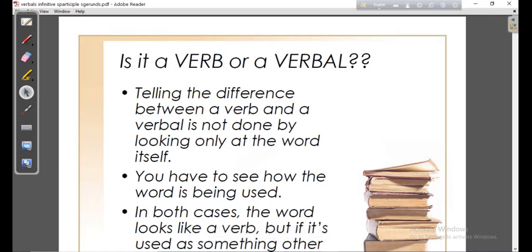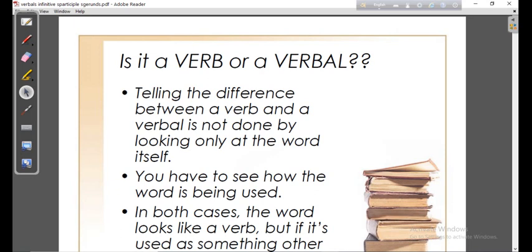Telling the difference between a verb and a verbal is not done by looking only at the word itself. If you only look at the word, it will be quite tough for you to tell whether it is a verb or a verbal. Rather, you will have to see how the word is used. The word itself can't tell you whether it is a verb or a verbal.